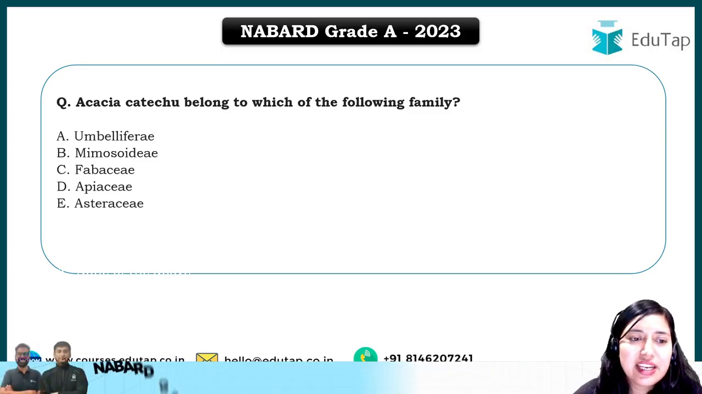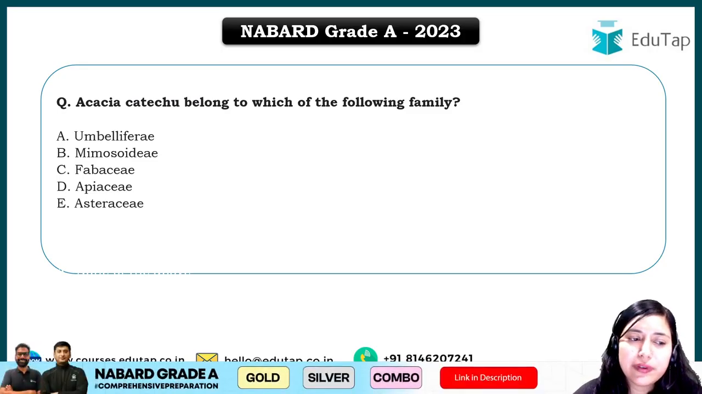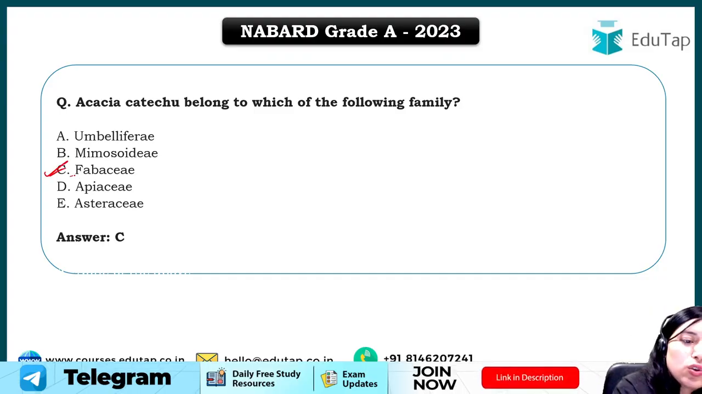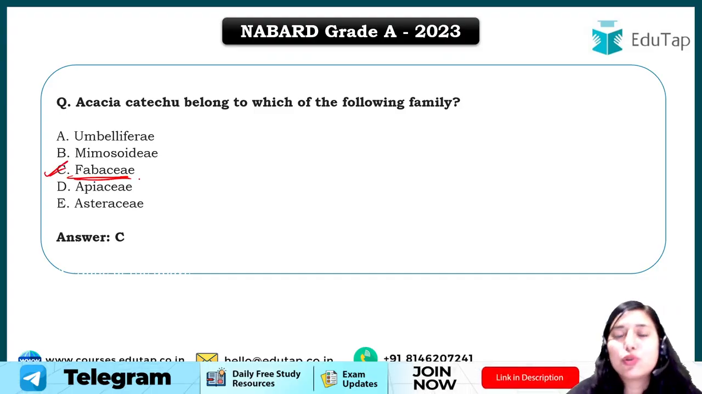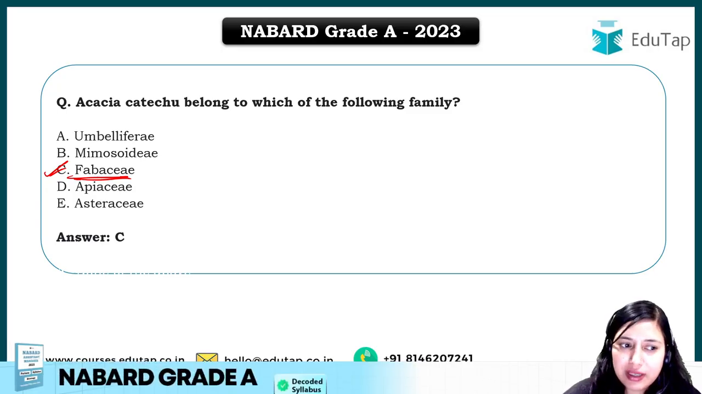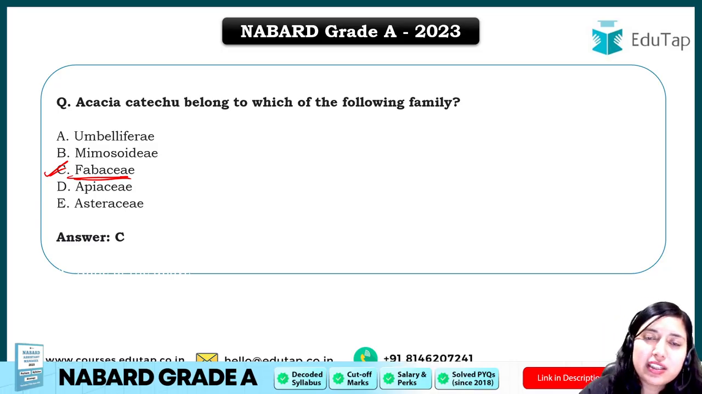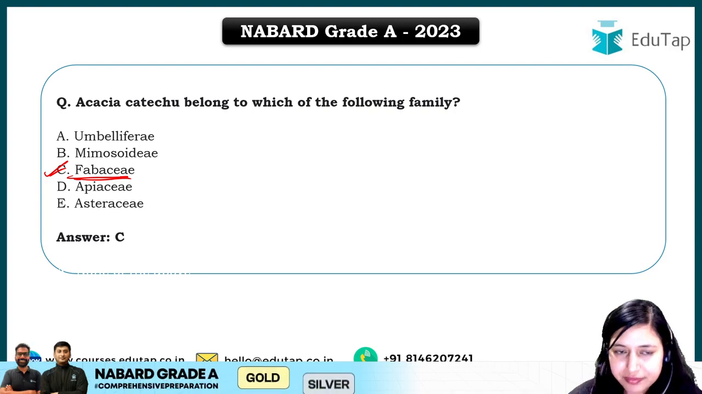Next question is, Acacia catechu belongs to which of the following families? So basically students, this Acacia catechu belongs to family Fabaceae. ठीक है, तो family से भी question आया है. Now you don't have to learn just scientific names, but also families of a few important crops, right? So this is a forest crop. So again, important hai, you have to learn about the forest crops as well as their family. Same for your other crops and their family, right?